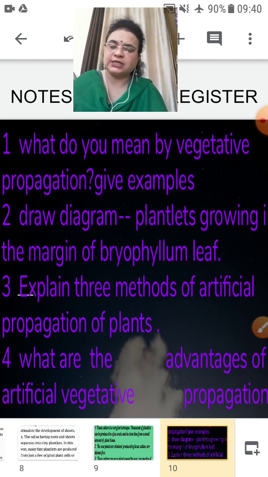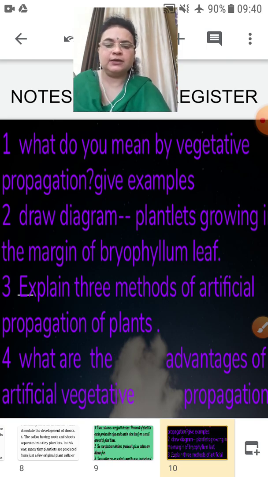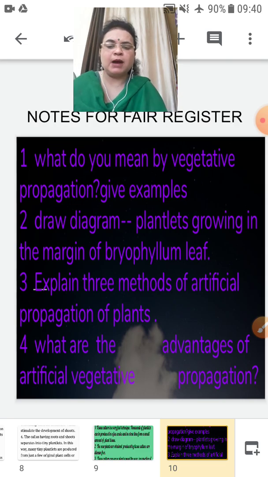Then the second question is a diagram. You have to draw a diagram of plantlets growing in the margin of a bryophyllum leaf, that is, a diagram of a bryophyllum leaf showing vegetative propagation in it.